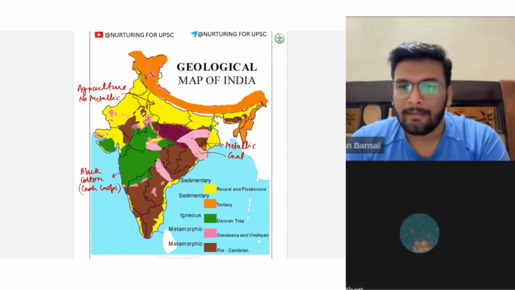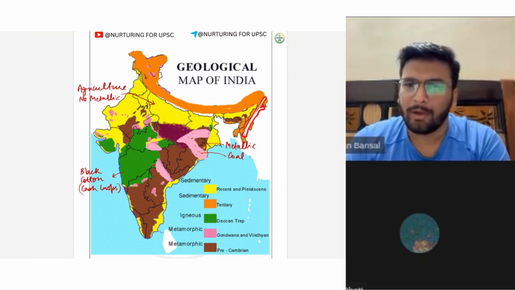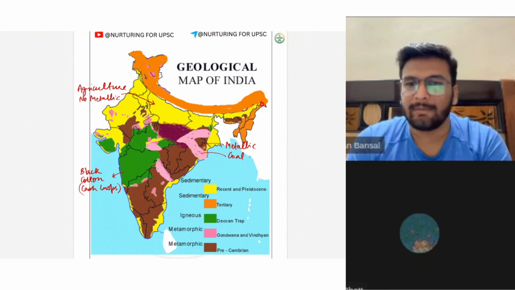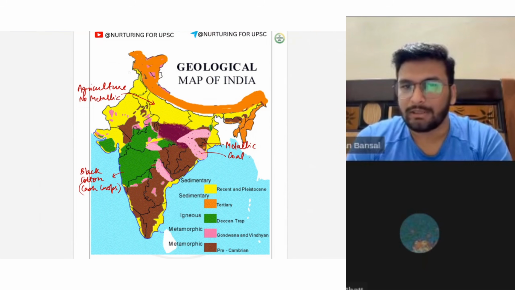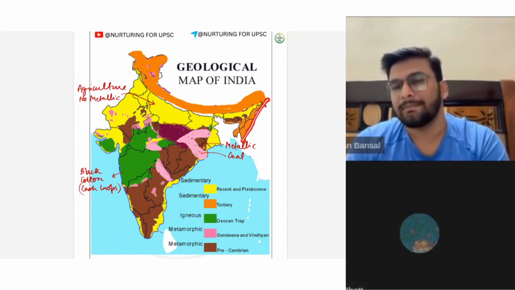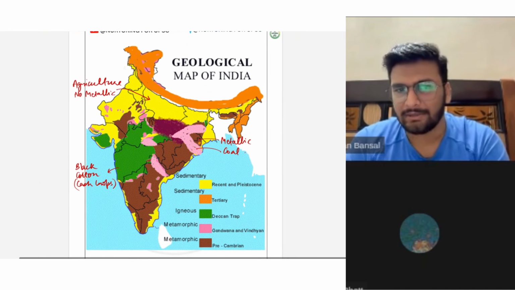Okay. Now, why do we have this metamorphic rock over here? Because it was the Purvanchal. It also got metamorphosed. This is a syntaxial band over here. These are part of the Great Himalayas. This is a syntaxial band. These are also Himalayas, right? I guess this part is clear.